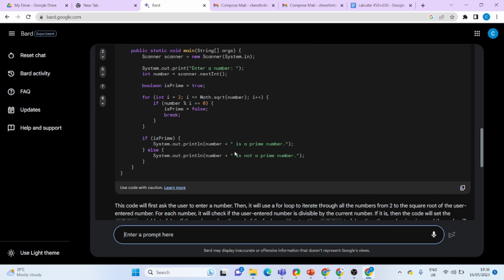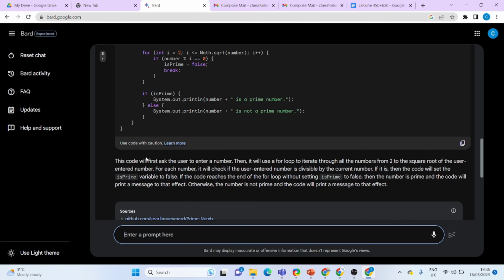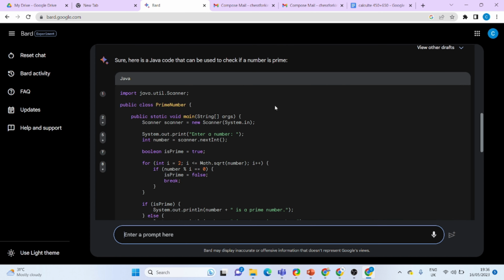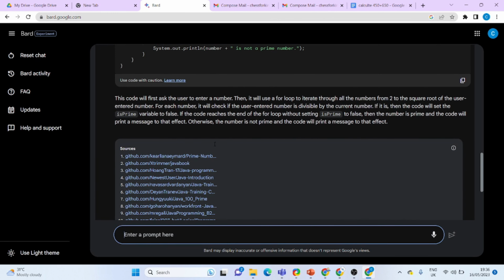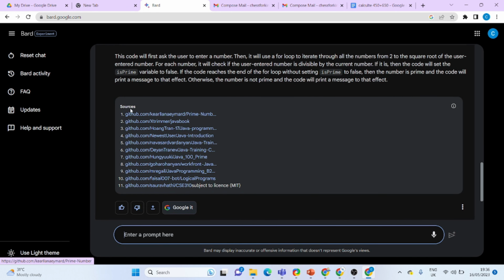Under the code you will observe the explanation of the coding that is provided in the coding area. And under the explanation you can find the sources. Those sources are the references.